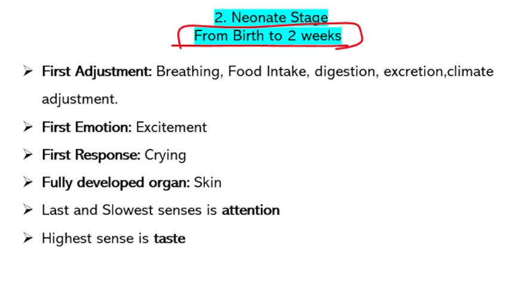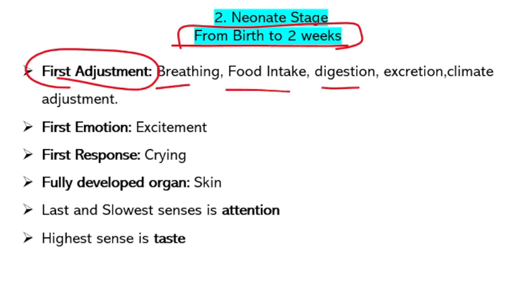If you have not watched it, I will mention it in the i-card. Don't forget to watch the last video so that you can understand this topic easily. Here the child's first adjustments will occur, like breathing, food intake, digestion, excretion, and climate adjustments. All these adjustments occur in the neonate stage.